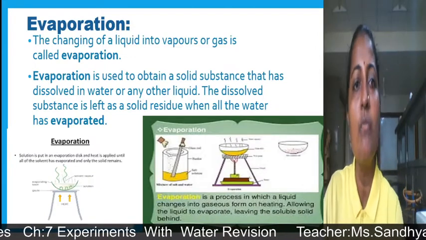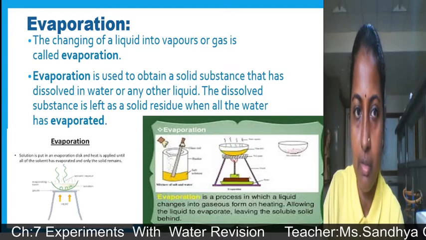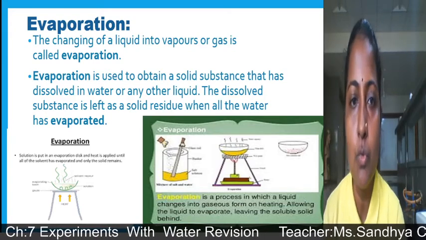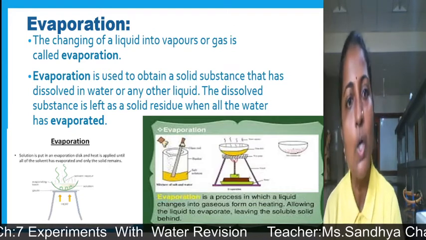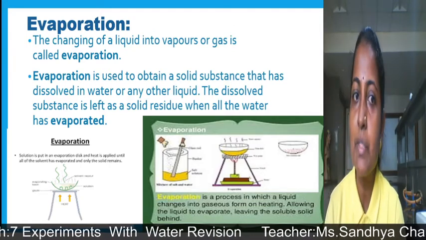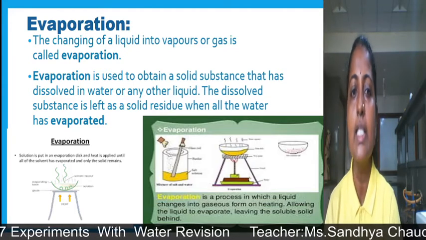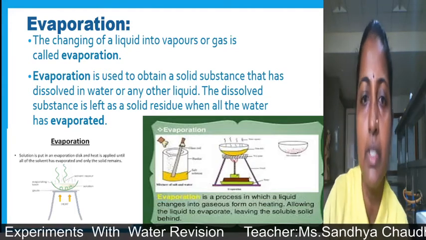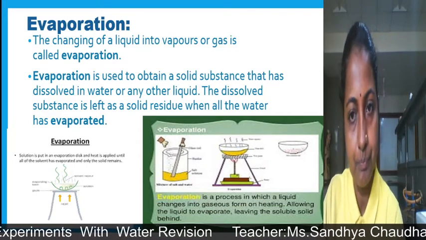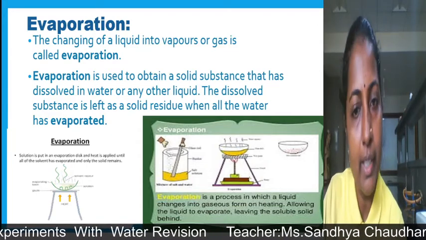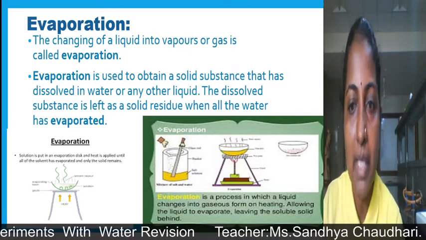Evaporation, the changing of a liquid into vapors or gas, is called evaporation. Evaporation is used to obtain a solid substance that has dissolved in water or any other liquid. The dissolved substance is left as a solid residue when all the water has evaporated. As you can see in the figure, if you take salt and water, the water will get evaporated and salt will remain behind.